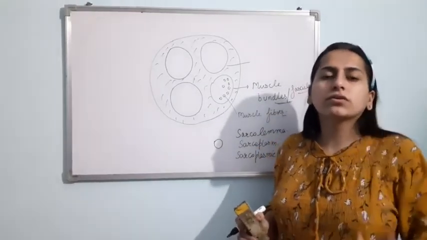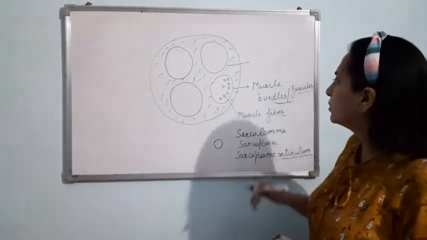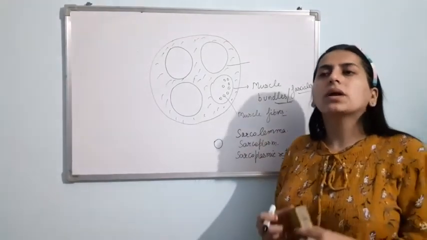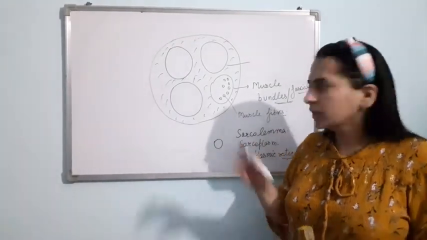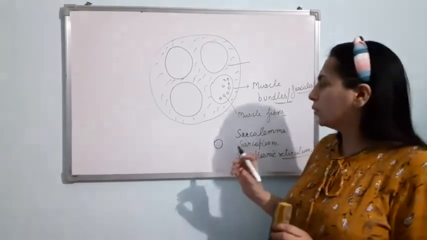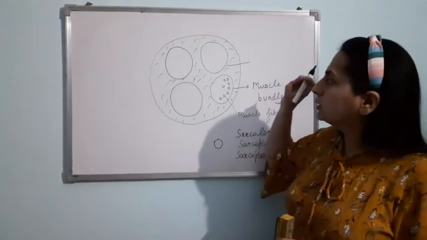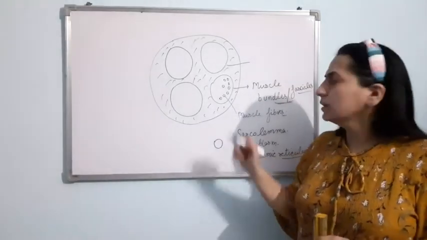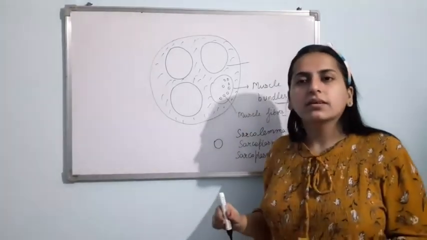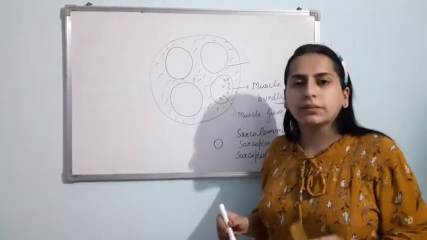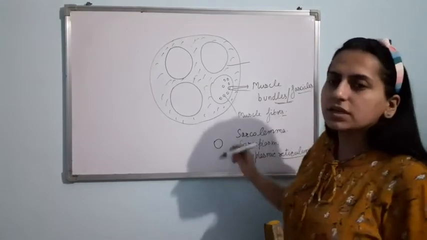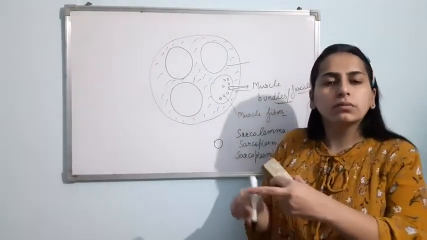Now we are talking about the structure of a muscle cell or a structure of a muscle fiber. They are having cytoplasm, that is sarcoplasm, endoplasmic reticulum, that is sarcoplasmic reticulum. They are multinucleated, that is many nuclei are present in them. Clear? Now let us talk about the internal structure of the muscle fiber in detail. If you see inside the muscle fiber, then that muscle fiber is further made up of filaments. Inside, if I take out this muscle fiber, this is a tube obviously. From the top it is appearing circular, but this is a tube.